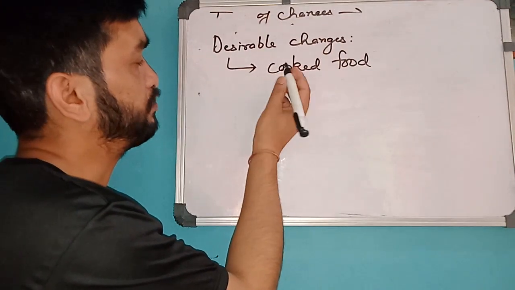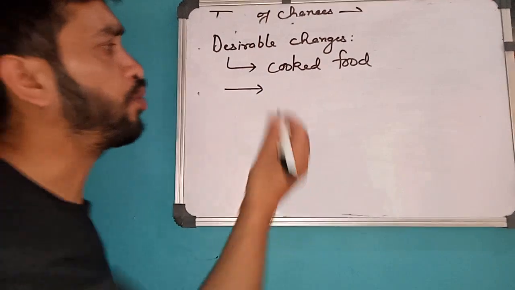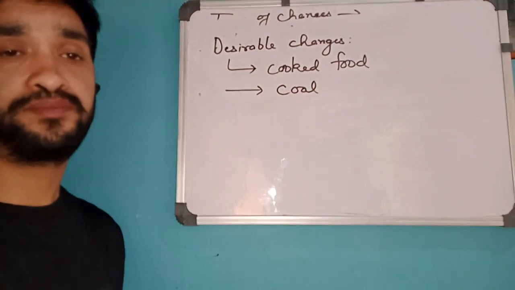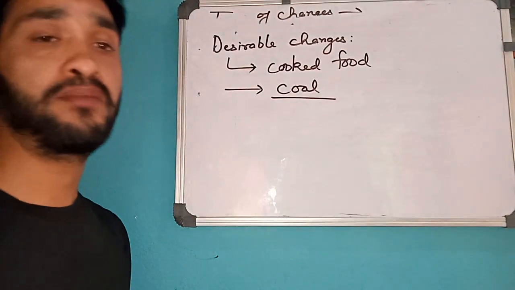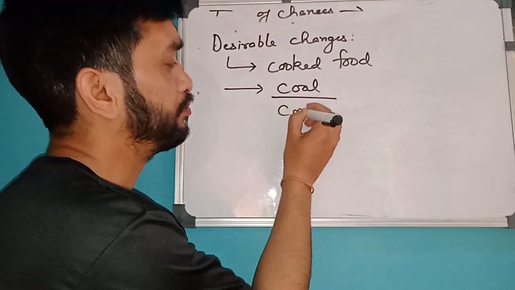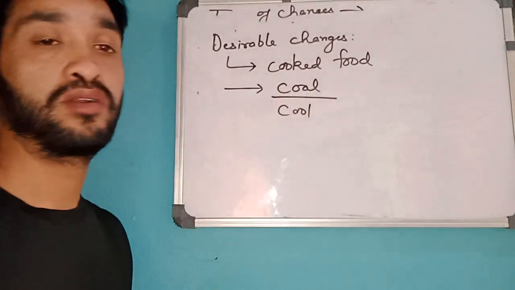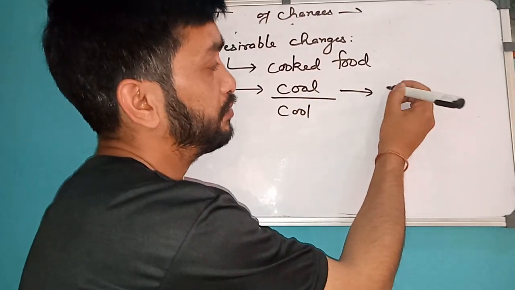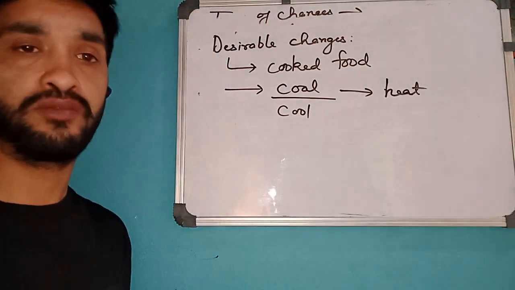Suppose it's winter time and you want coal for heat or something. You don't want this type of coal which is cool, you are not interested in cool coals, you are interested in coals which will give you heat.